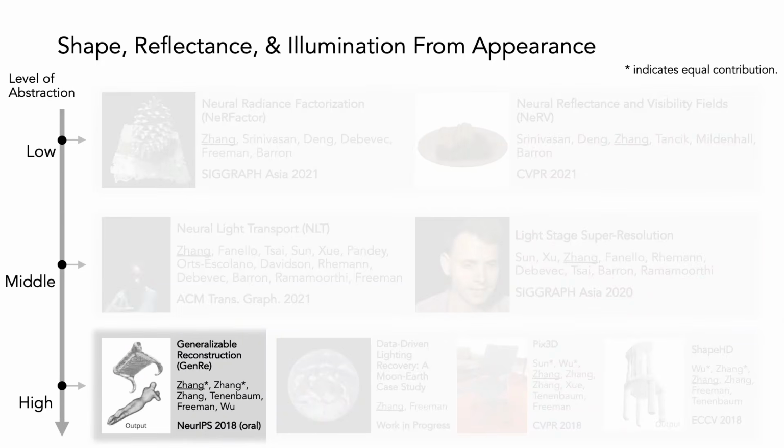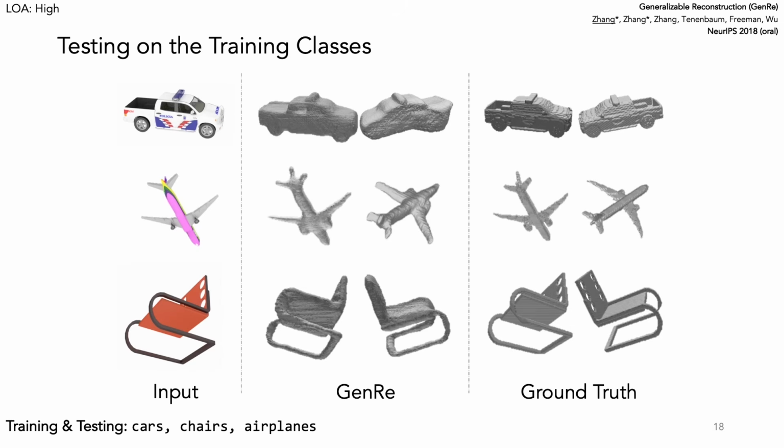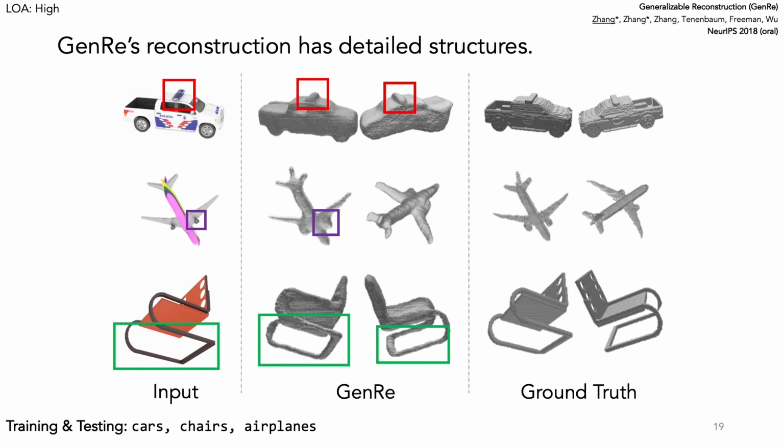At the high level of abstraction, Generalizable Reconstruction, or GenRe, treats the image formation process as a black box to invert. GenRe generalizes to novel shape classes unseen during training. Here are GenRe's reconstructions of the training classes, which contain detailed shape features.